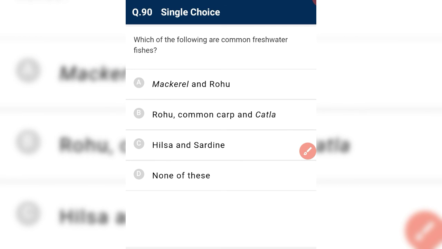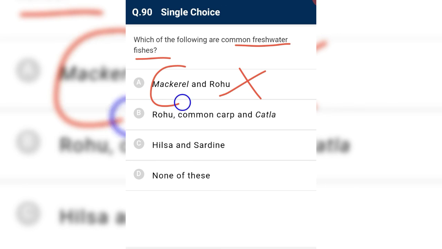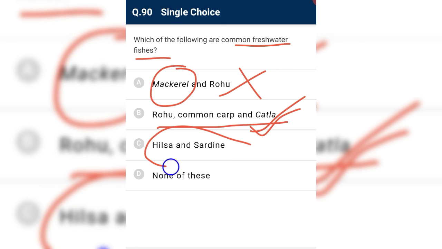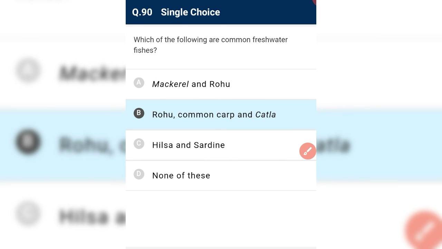Which of the following are common freshwater fish? Mackerel is a marine fish. Rohu, common carp, and katla, these are freshwater fish. Hilsa and sardine are marine water fish, so this is not a correct answer. We have rohu, katla, and common carp, which are freshwater fish.